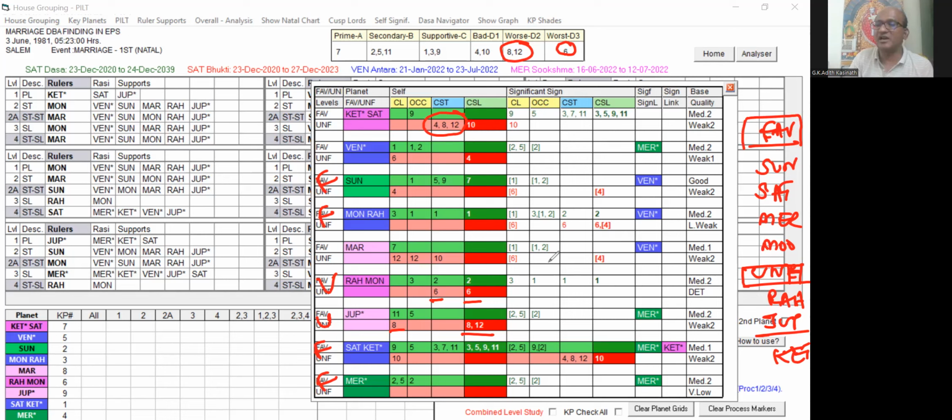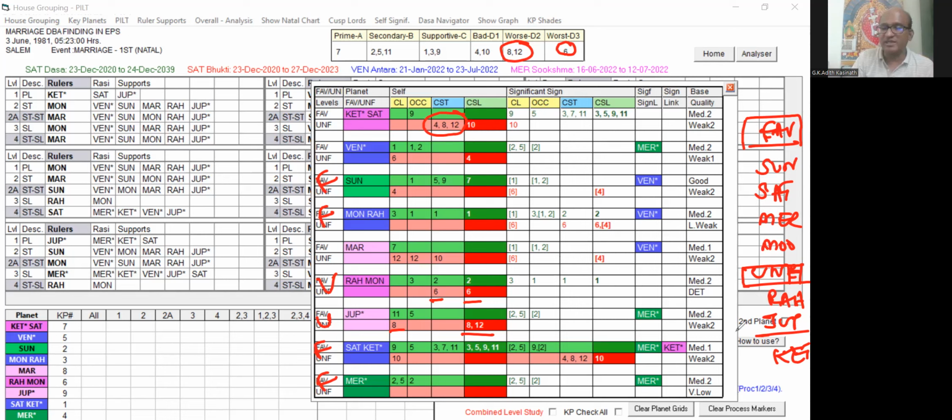The planets which have these favorable key planets in their primary levels are going to be favorable. If Rahu and Jupiter are there in the primary levels, that is planet level, star level, and sub level, they are going to give trouble to the particular event for the particular planet.